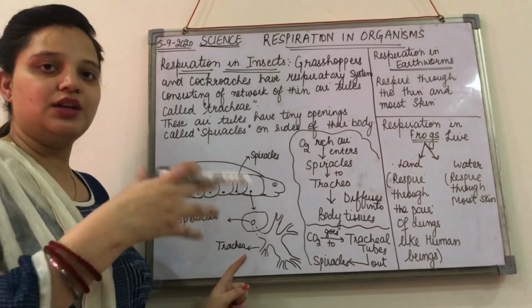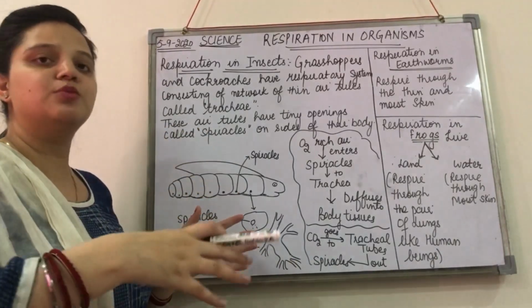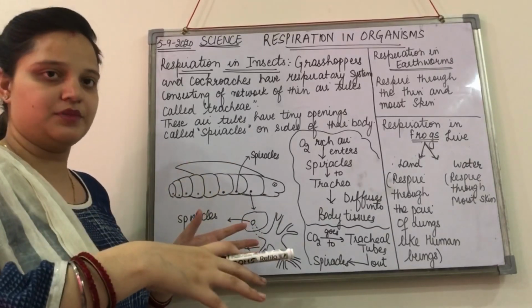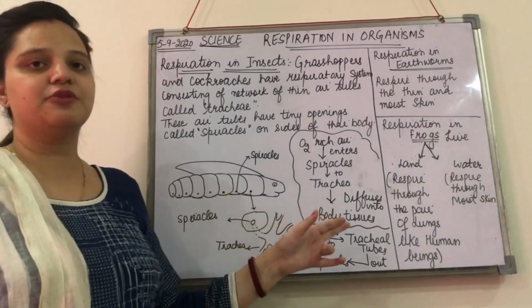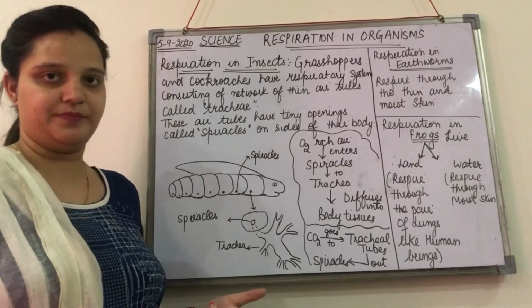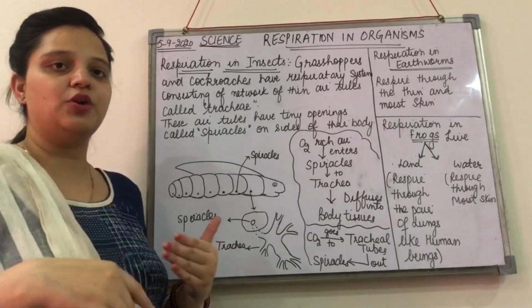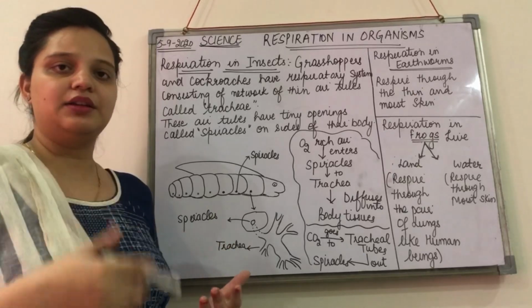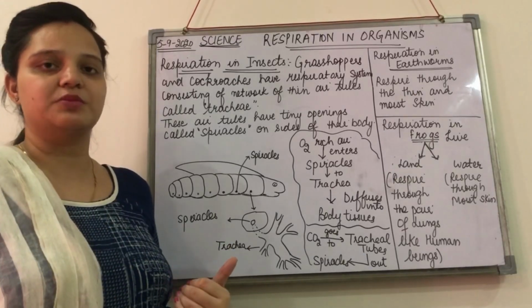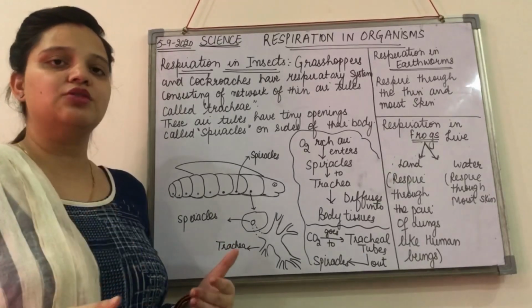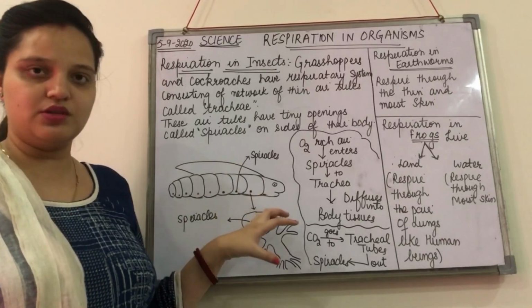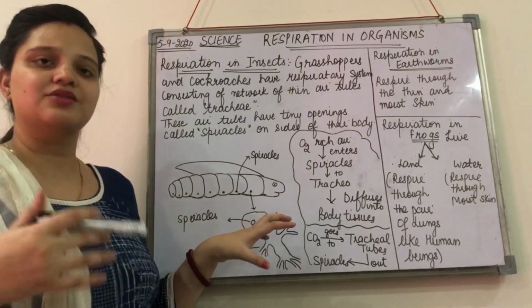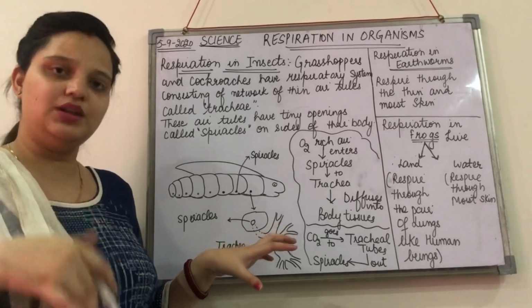The air from the spiracles moves to the trachea, and through the trachea it diffuses into the body tissues. Through the body tissues it moves to the whole body, and there it performs the process of respiration. That means the breakdown of food takes place using this oxygen, and carbon dioxide is released in this process along with the energy.